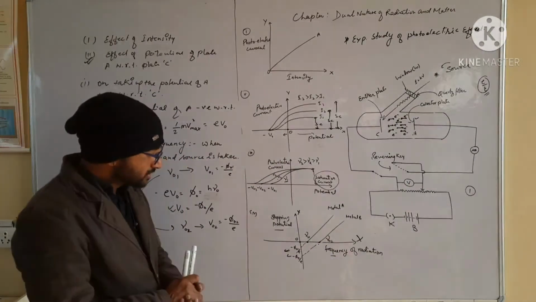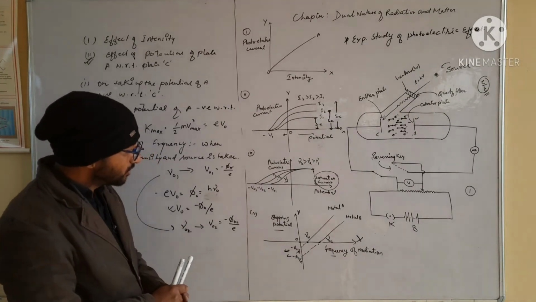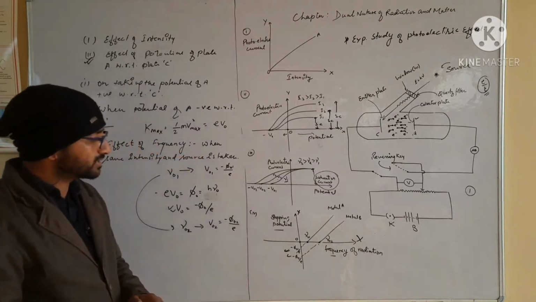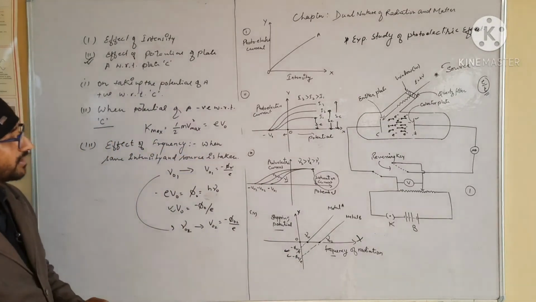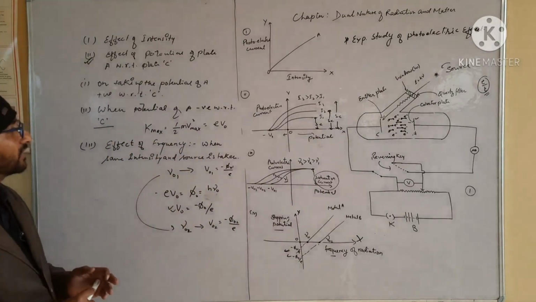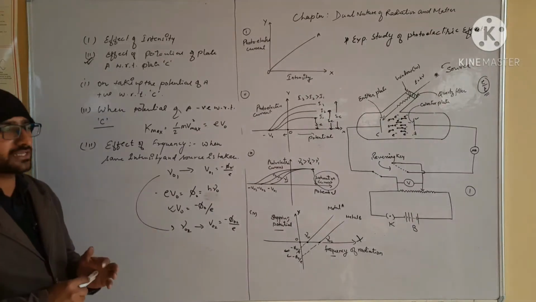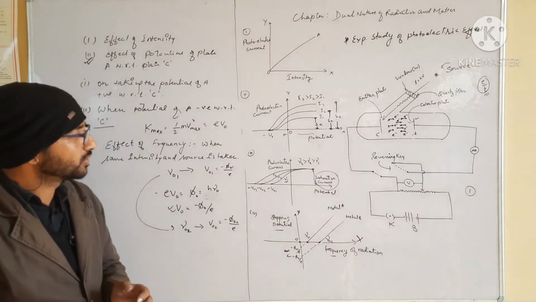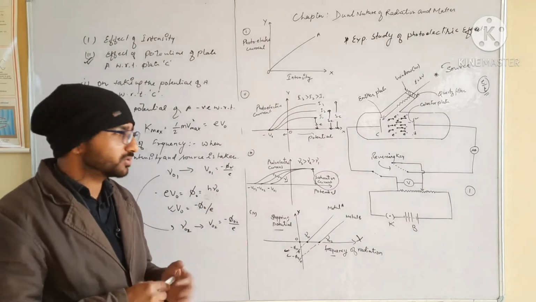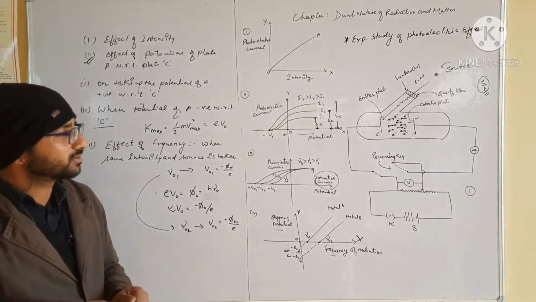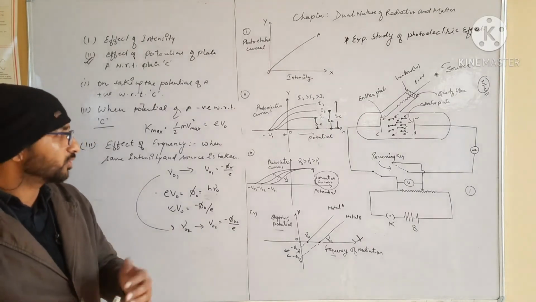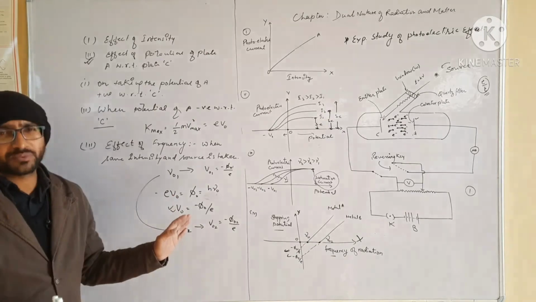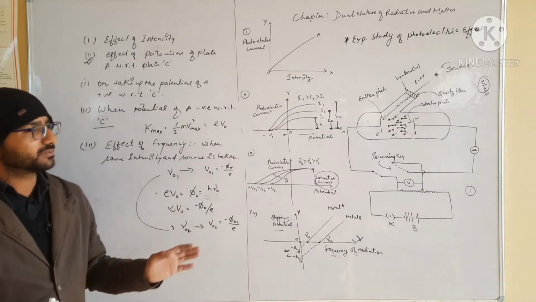So this is the value obtained from the graph between the stopping potential and the frequency of radiation in the photoelectric effect phenomena. The remaining things and the notes of this topic have been provided to you through the PDF. You can note down the notes, revise the whole PDF, and understand all the topics through the video and the PDF.